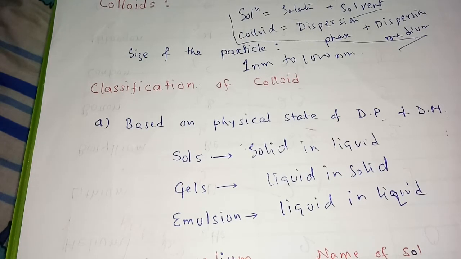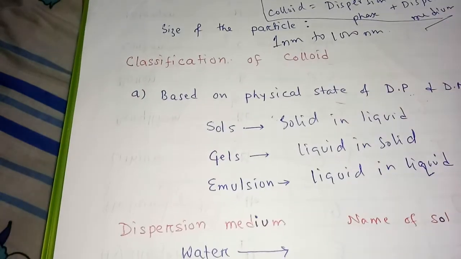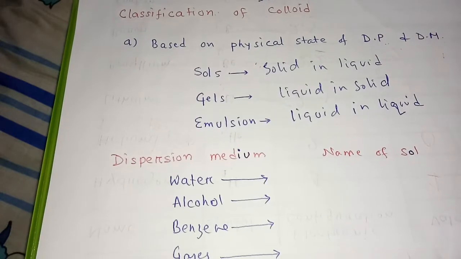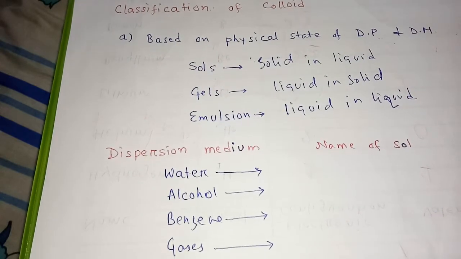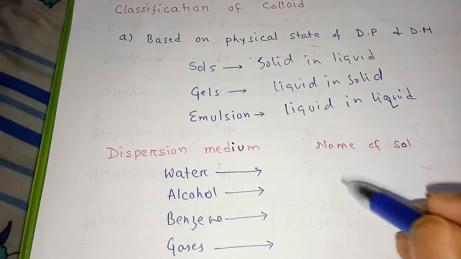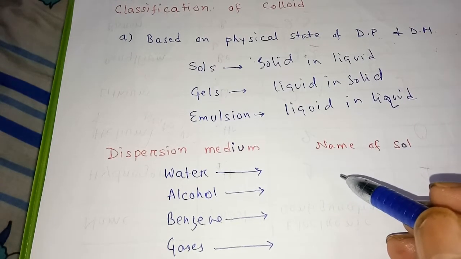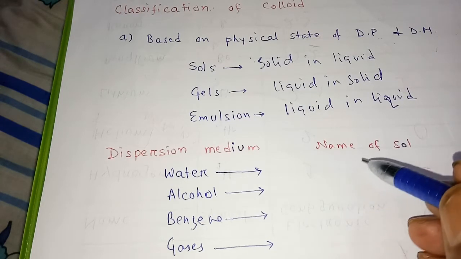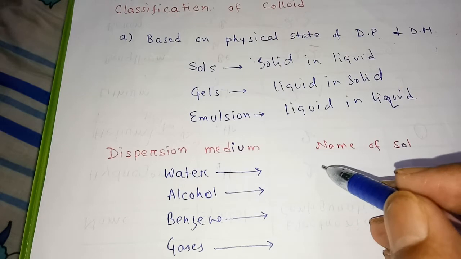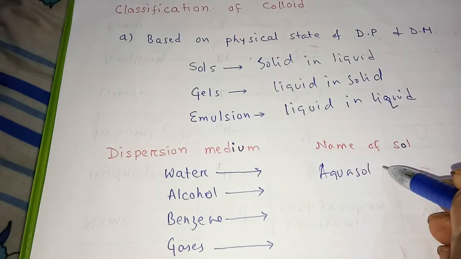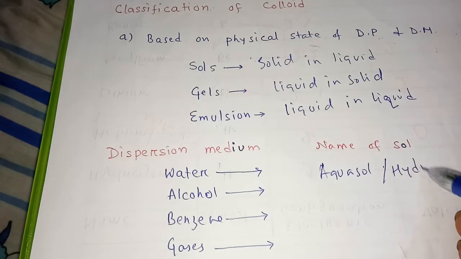Now, some more things that you require to know about dispersion medium. If your dispersion medium is water, then the name of the sol is aquasol or hydrosol.